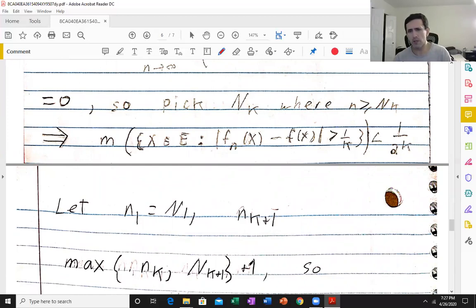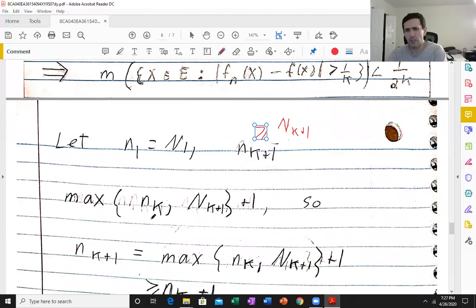So what does that mean? By this definition, this is certainly bigger or equal to big N_{k+1}, and obviously this equals big N1. So little n_k is always bigger or equal to big N_k.